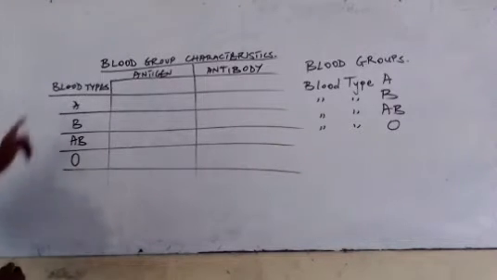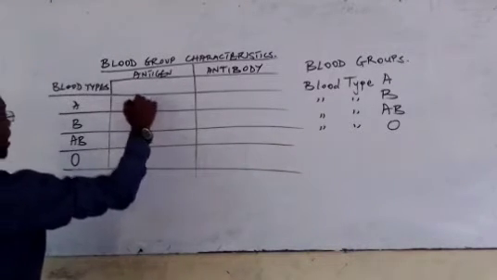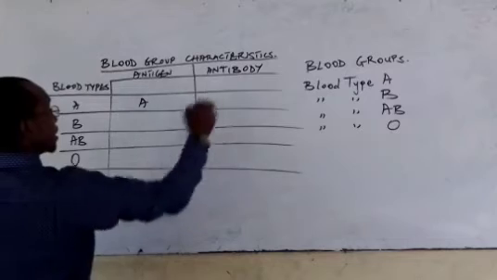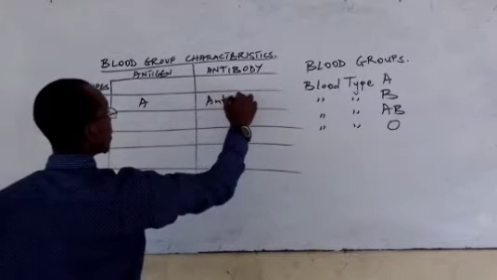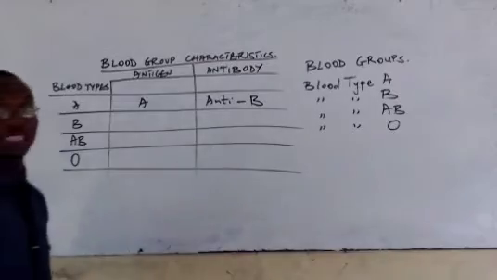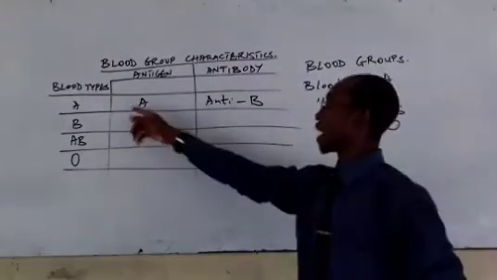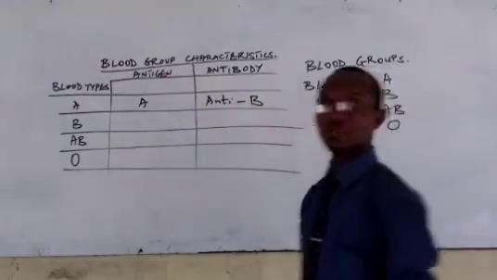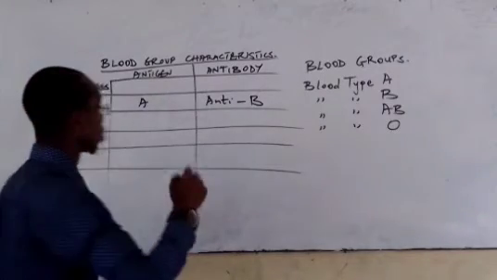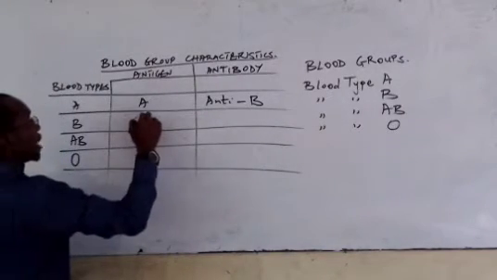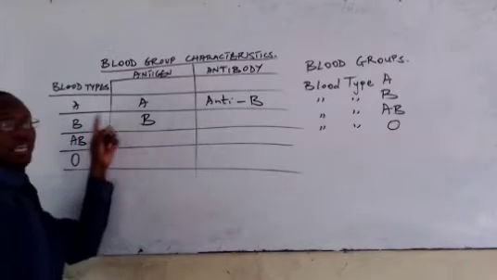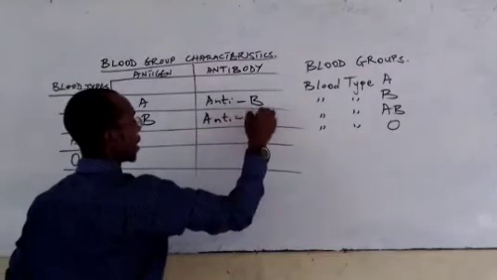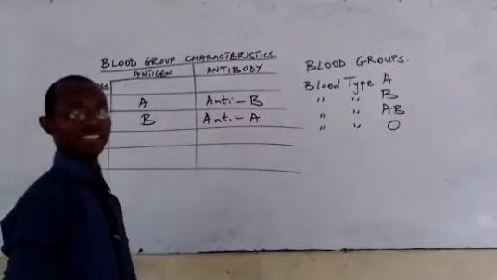The blood type A has antigen A. And for the antibody, it has what? The anti-B antibody. That is the type of antibody that we have on the blood type A. The blood type A has antigen A, and the antibody is anti-B antibody. Let us see the next one, which is blood type B. It has antigen B, and the antibody is the anti-A antibody.